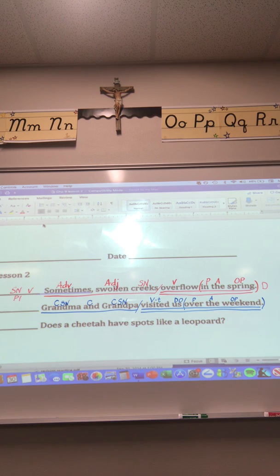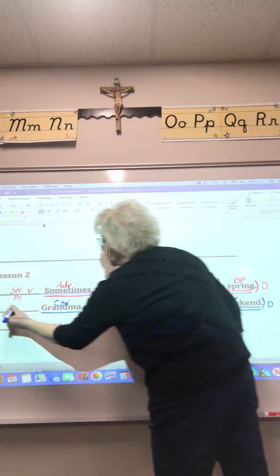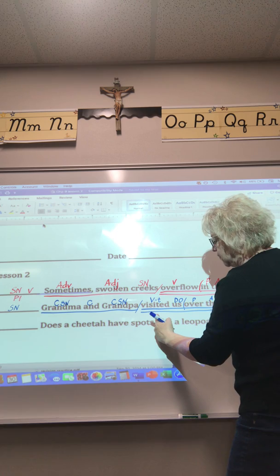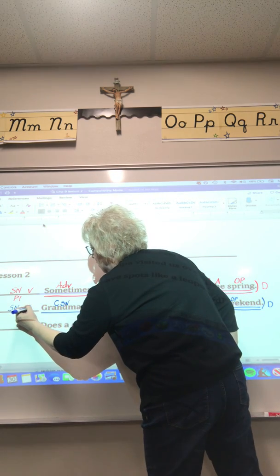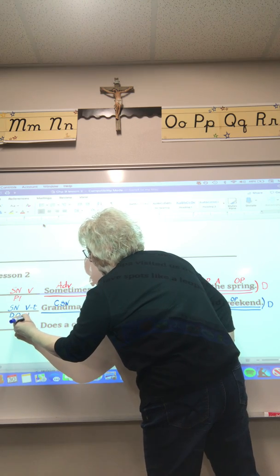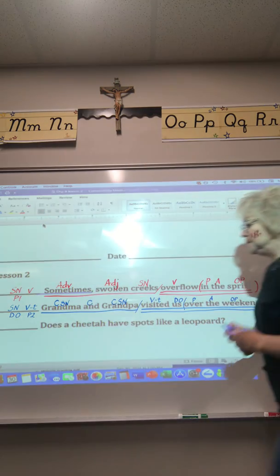And that looks like a declarative to me. It's just giving you information. And on your line, you're going to write subject, noun, and when we come over here, we see that we have a verb transitive. So we're going to write verb transitive, and it has a direct object, and this is pattern 2.